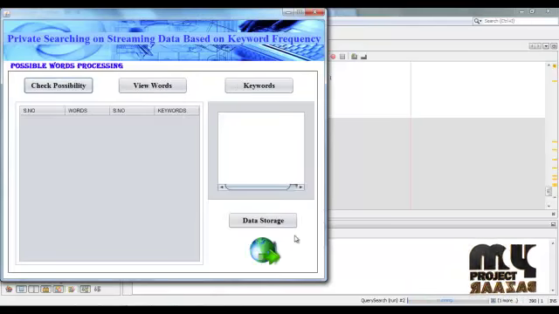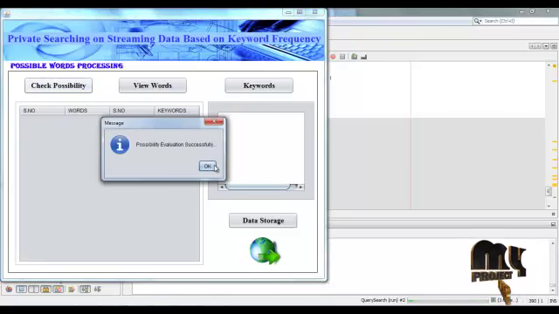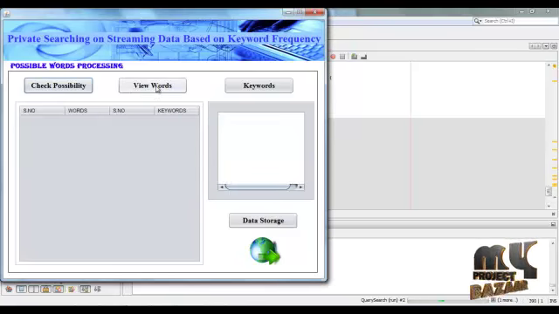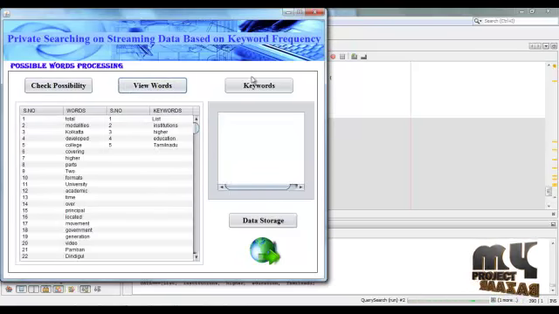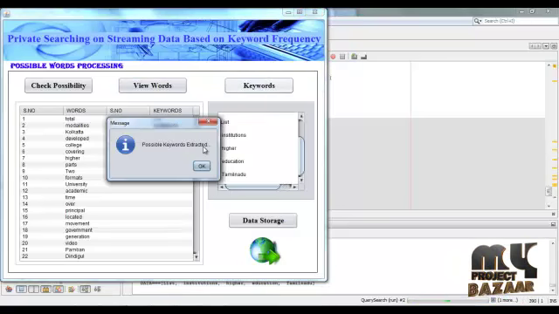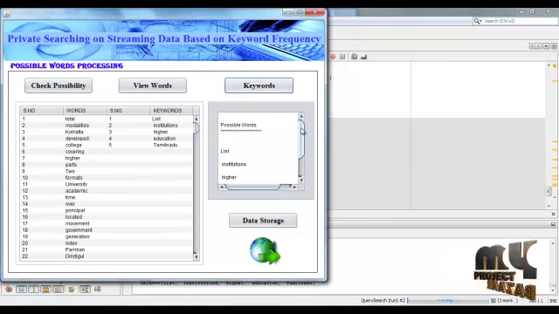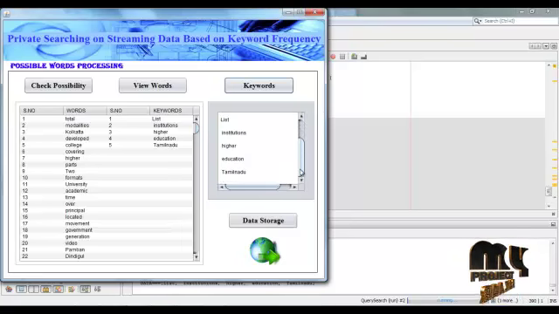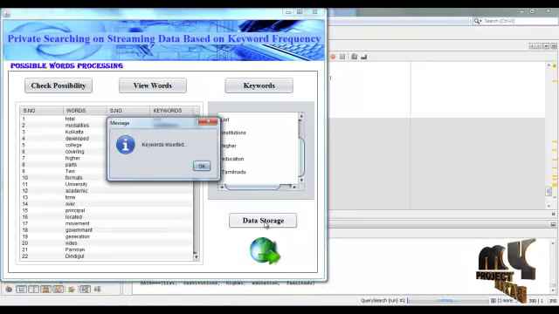Then click next, and here check possibility. Are these words possible words or not? Check possibility. Possible evaluation successful. Then view the words. Then next, get the possible words. Possible keywords extracted. These are the possible words used to retrieve matching documents. These words can be stored in the database. Click data storage. Keywords inserted.